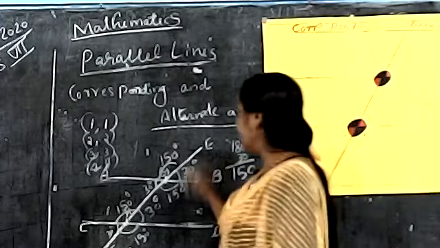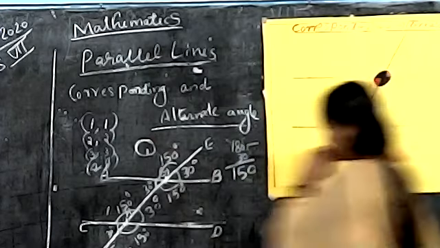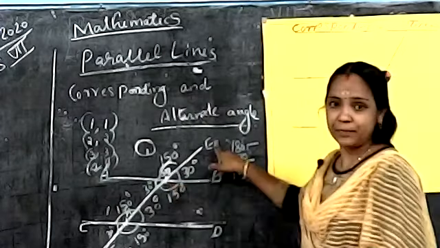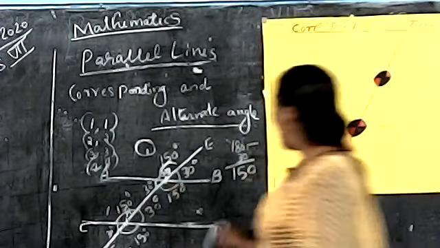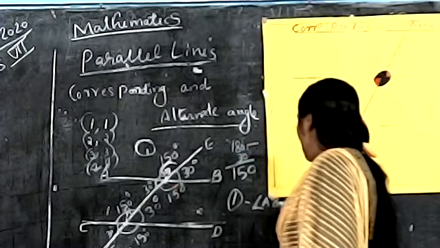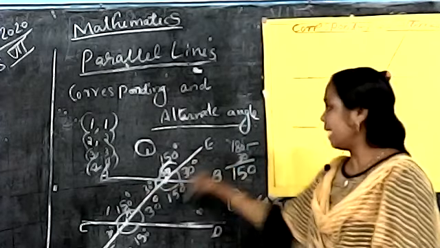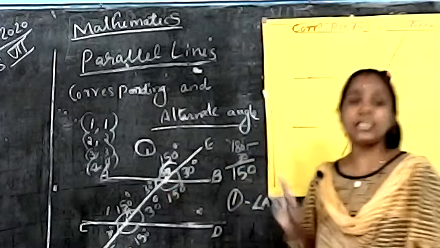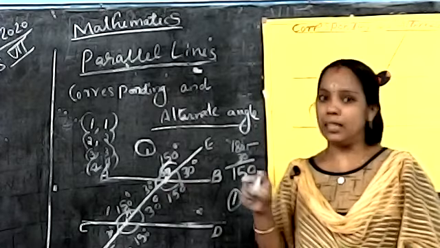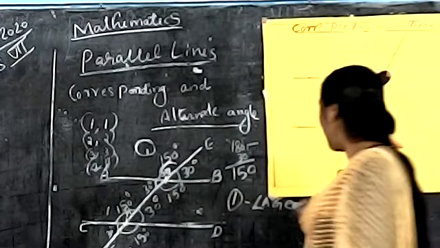How can we find out the angle's name? First angle. What is the name of the first angle? A, G, E. Angle A, G, E. One starting point, end point, and the joining point also. Every time when writing the angle, the measure's joining point, or vertex, is in the middle. Okay, A, G, E. How many degree? 150 degree.